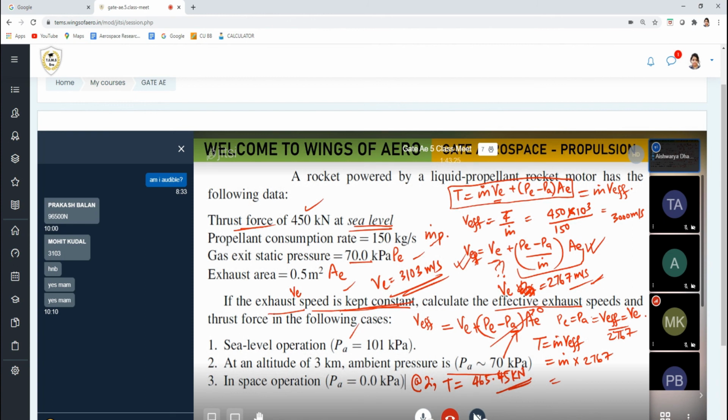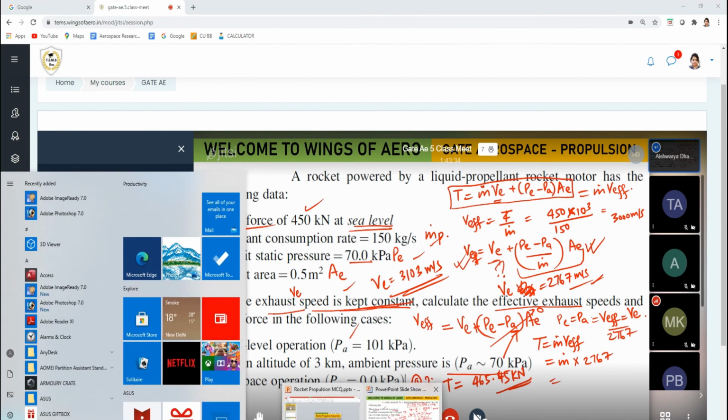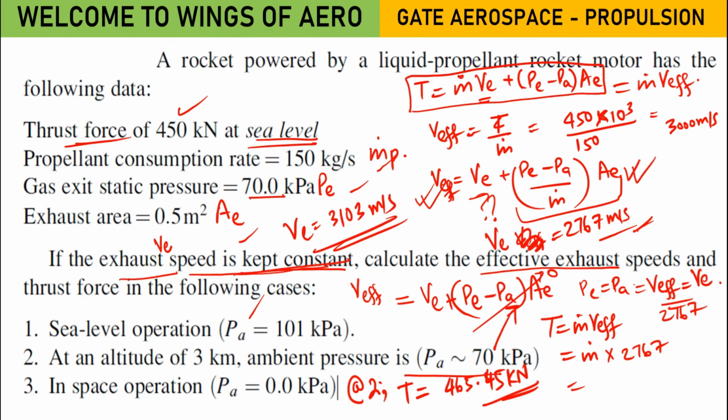Okay, right. So others, please let me know. Then next, when you need to find for the vacuum operation, when PA equals 0, V effective should be VE plus PE and AE, because PA will become 0. Just substitute that and tell me the answer.